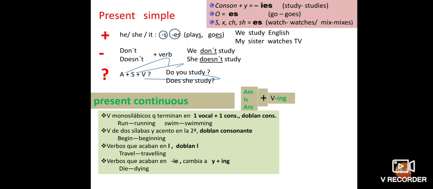So we have multi syllables, and y consonant. Here we can see that the rules of how we have to add are given in this slide. So study, studying, play, playing.